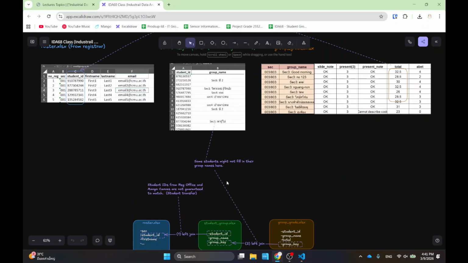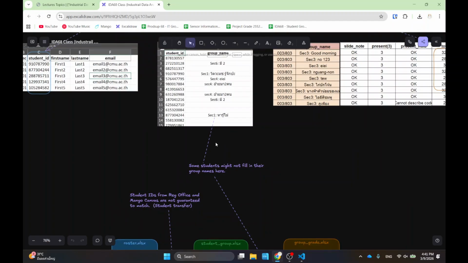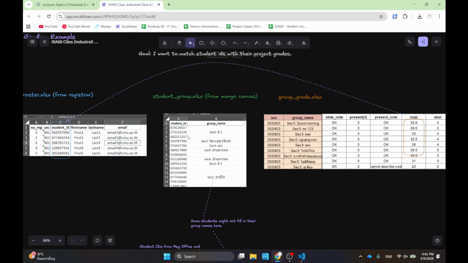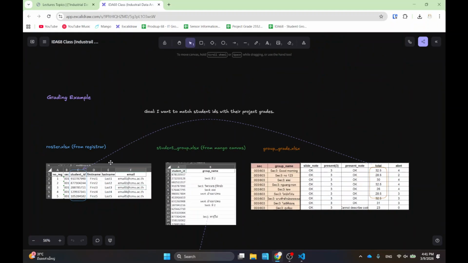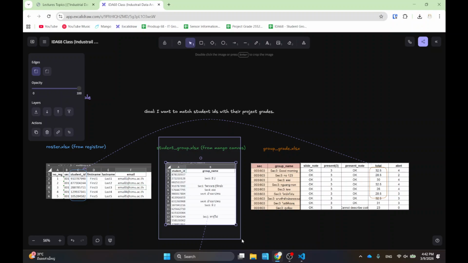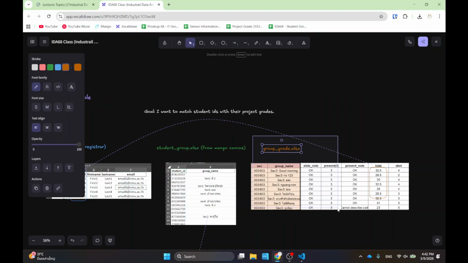All right, there are some complications that I want to show you before I go. I keep the colors consistent, so the roster is always going to be blue. The student group, the group members, are going to be in green, and the grade is going to be in purple, orange.